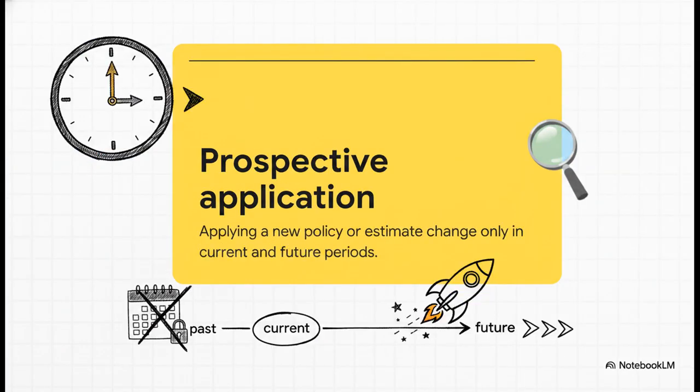But on the flip side, we've got prospective application. This brilliantly illustrates the exact opposite approach. Here, we leave the past completely alone. Whatever was recorded in prior periods, it stays exactly as it was. We only apply the changes to the current period and future periods moving forward. No time machine required for this one.